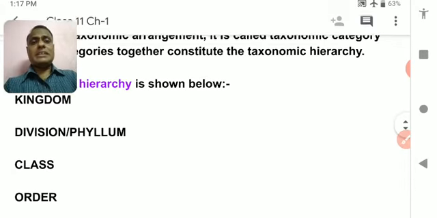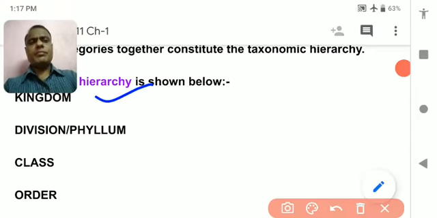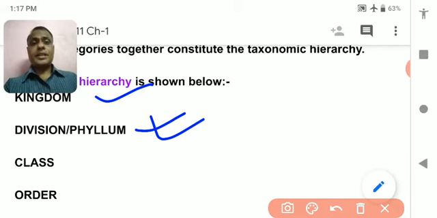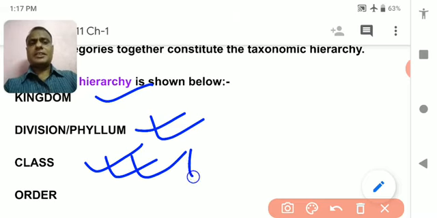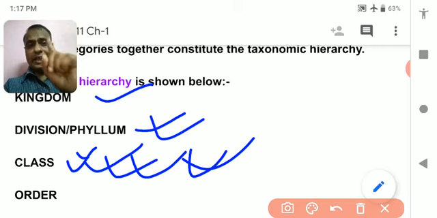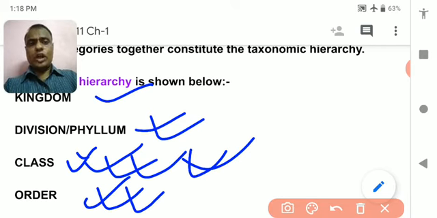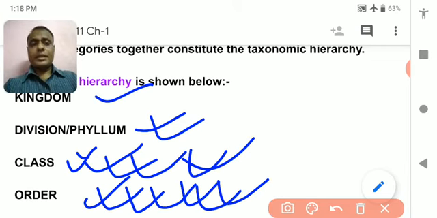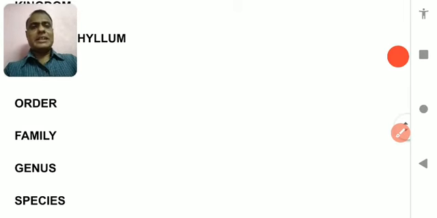A kingdom is divided into several phyla, and each phylum is divided into several classes, and each and every class is divided into several orders, and each order is further divided into several families.